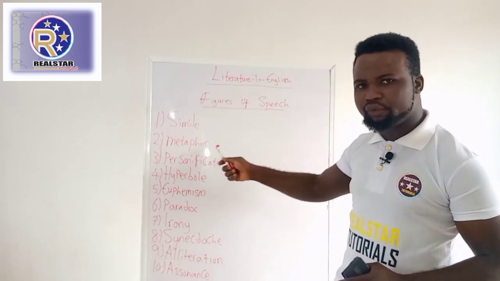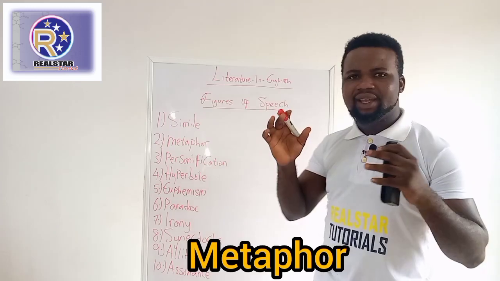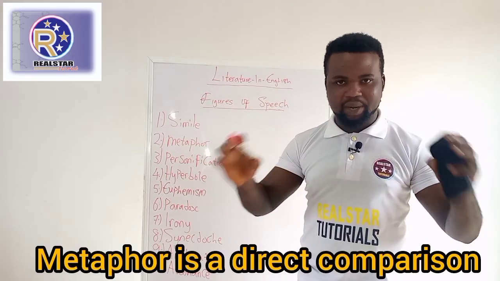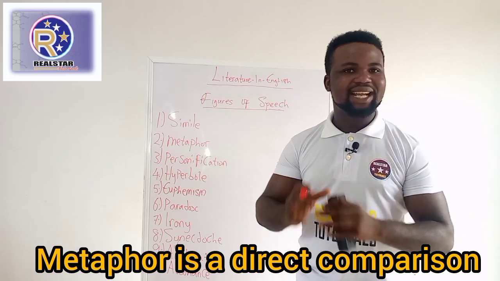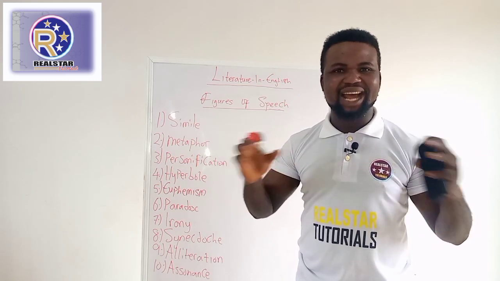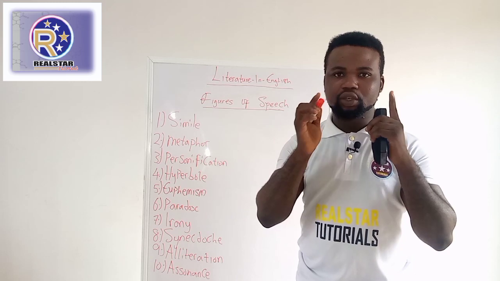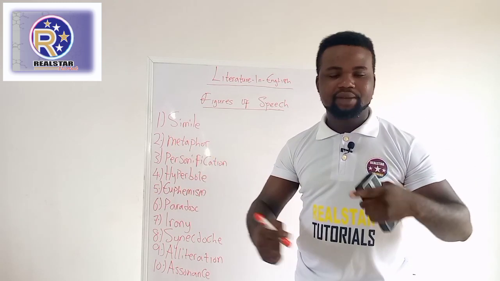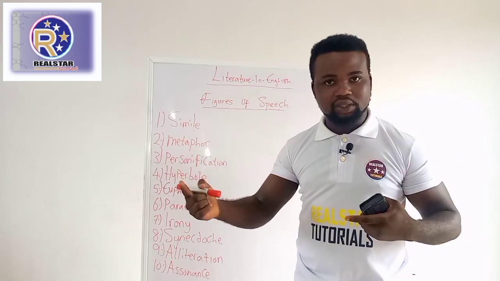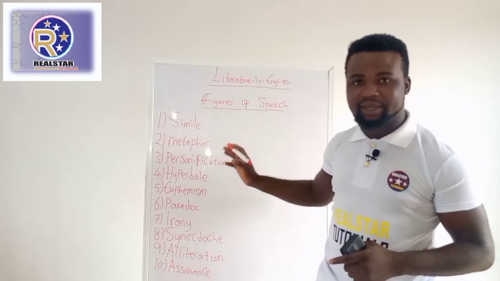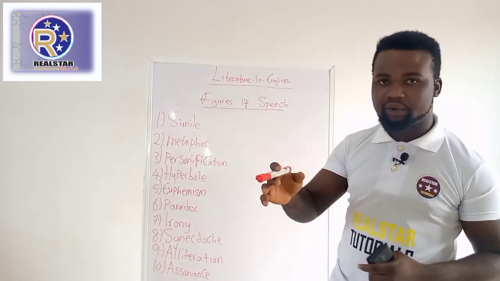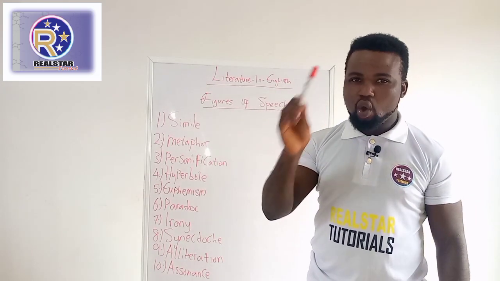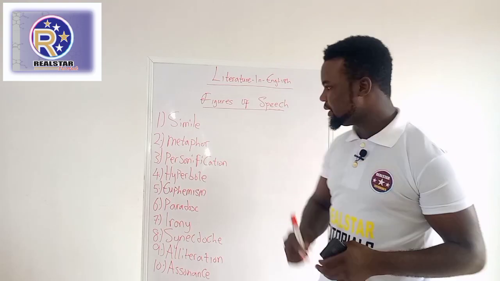But now look at metaphor. Metaphor is also dealing with comparison, but it is a direct comparison. For example, Ade is a goat, Bayo is a lion. You understand? Now I'm not making use of like or as, but I'm still comparing Bayo to a lion and I'm still comparing Ade to a goat. So that is the difference between simile and metaphor. Metaphor is a direct comparison, while simile compares with the use of what? Like or as. I'm sure you get that.